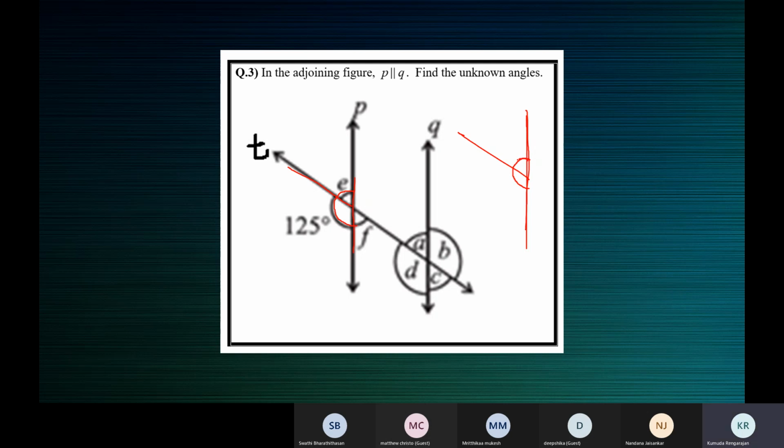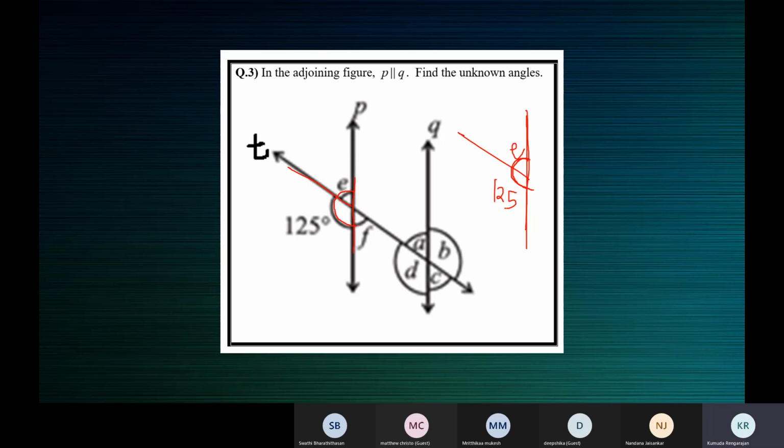So this is a straight angle. There is E here, there is 125 here. So that means E plus 125 should be 180. So E is equal to 180 minus 125. E is equal to 55. Reason: linear pair. Yeah, next.